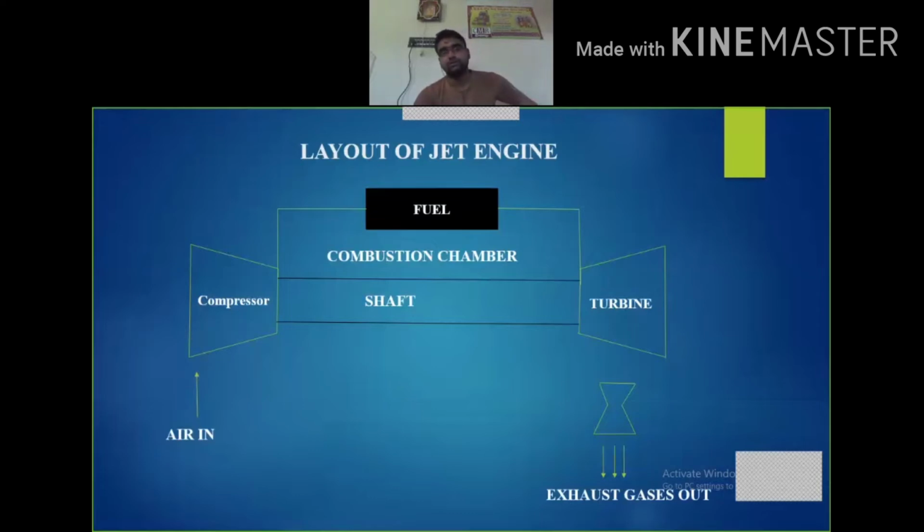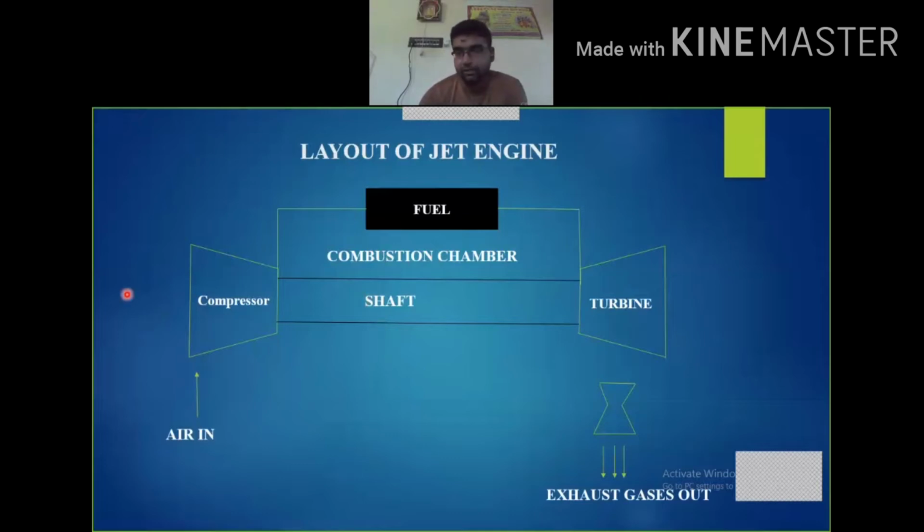For this too, the turbine distributes some amount of power through the shaft. Okay, so this is the nozzle where we can see the exhaust gases are moving in the outward direction with high velocities. So now let us check out the working principle of this layout of jet engine.